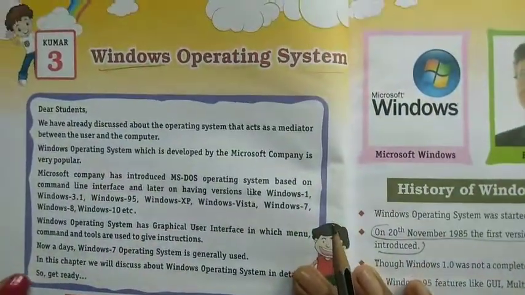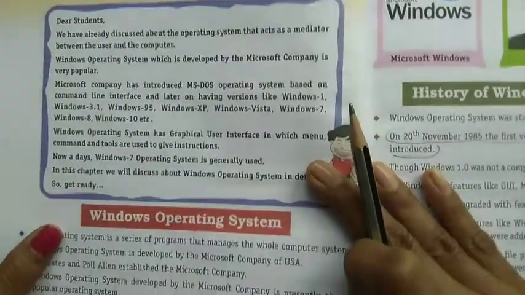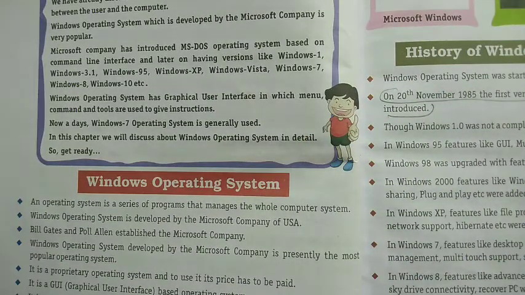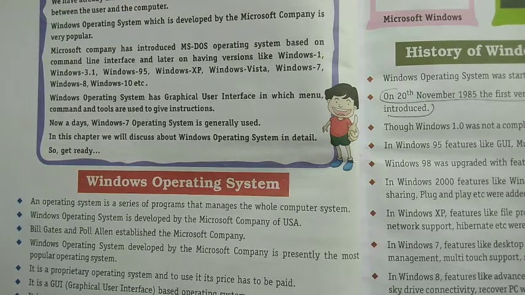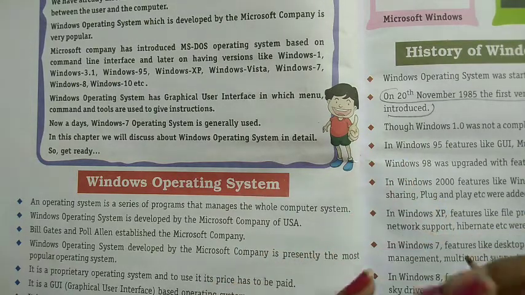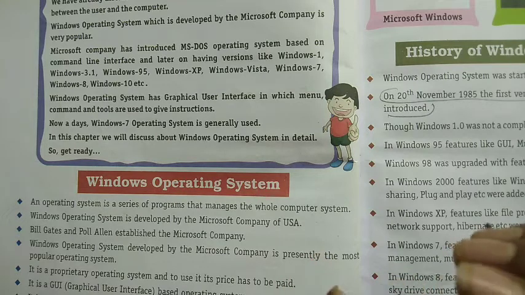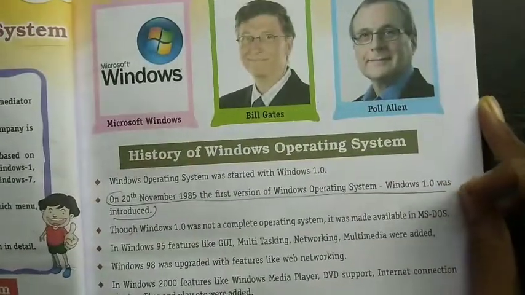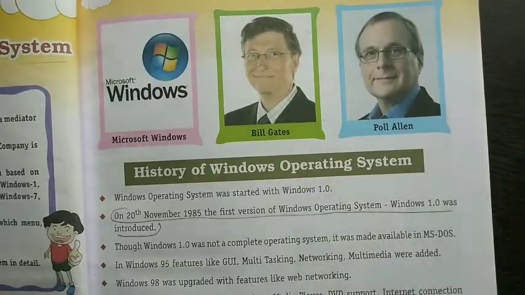In this chapter we are going to learn about different generations of the Windows operating system. It is developed by the Microsoft company, and the owner of the Microsoft company is Bill Gates. The developers of Microsoft Windows are Bill Gates as well as Paul Allen. Here you can see both persons' pictures.